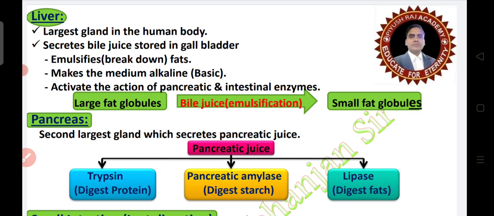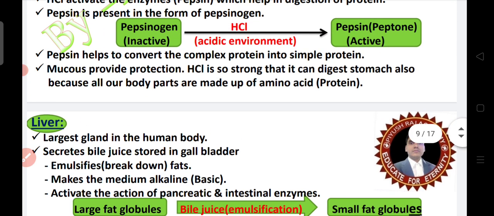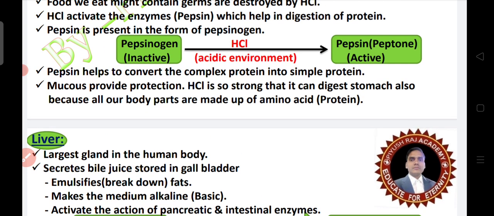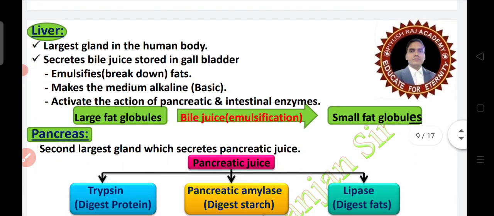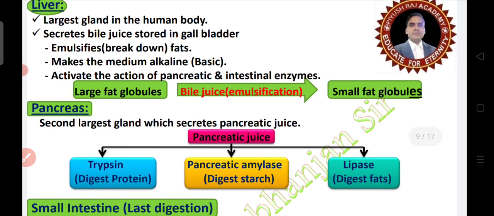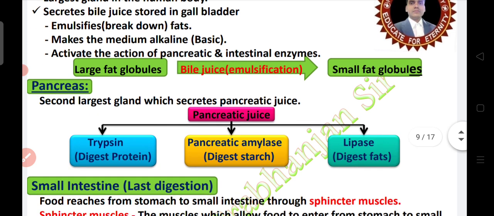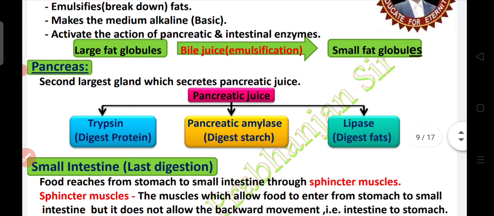It makes the medium alkaline. Here you can see bile juice makes the medium alkaline, and in the stomach HCl makes the medium acidic, and here the liver secretes bile juice, and that bile juice makes the medium alkaline. That is basic. It activates the action of pancreatic and intestinal enzymes. Large fat globules are converted into smaller fat globules with the help of bile juice.